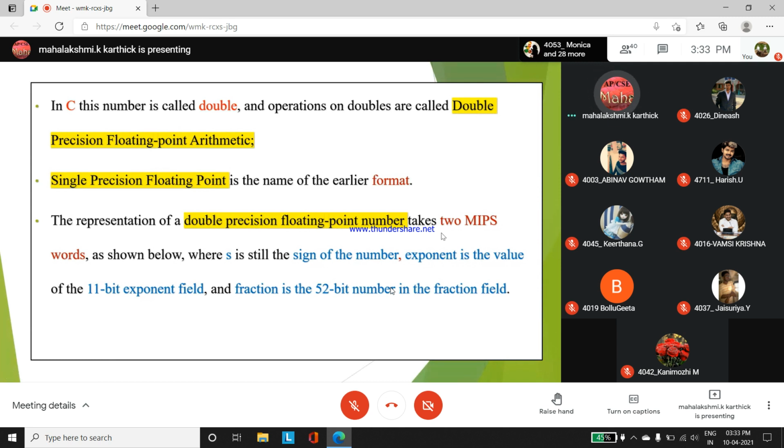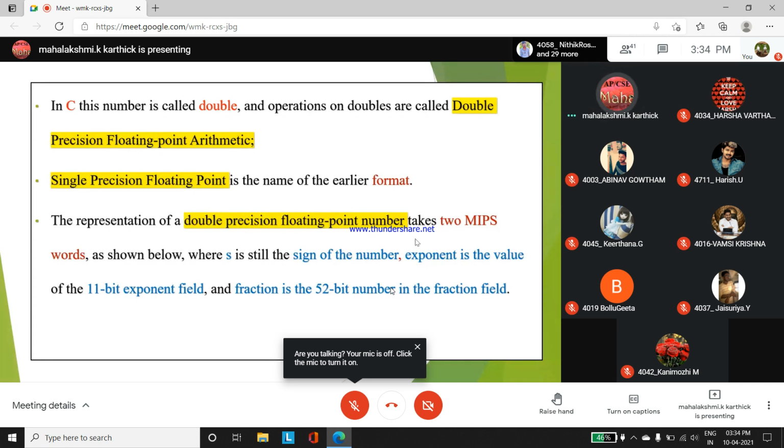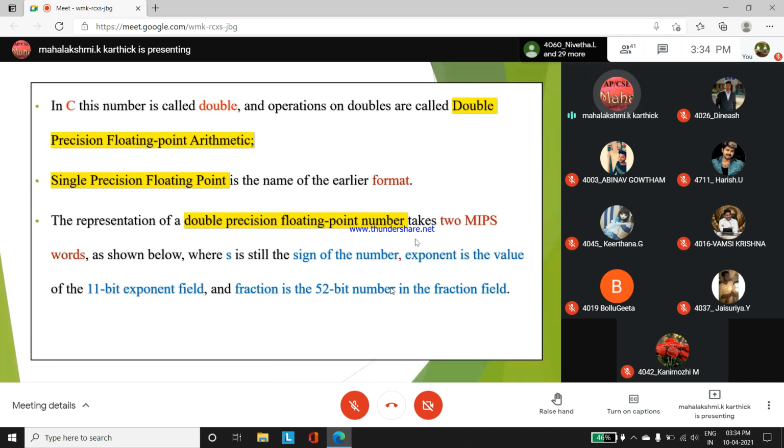32 and 32. So here also, as you have covered in single precision, S is mentioned for the sign of the number, and exponent is the value. But how many bits are allotted for double precision? Go through yesterday's topic again. How many bits are allotted for the exponent under double precision? 11, ma'am. 11. What is the single precision exponent field value? 8. Good. These terms and bits you have to remember.